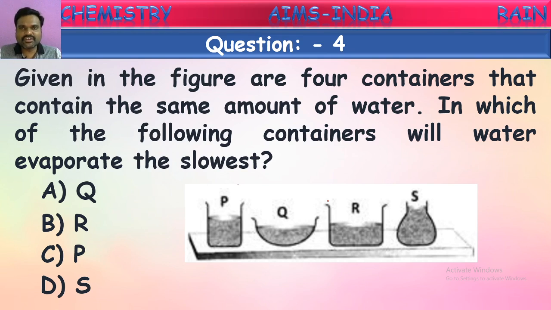Now if you observe these containers once again, the one which has a narrow opening, very little open surface, the rate of evaporation will be lowest or slowest. See which has the smallest opening? Yes, here. Only a small opening is there for this. From that open surface only, water will be evaporated. So from this, yes, water evaporates at a slow rate.